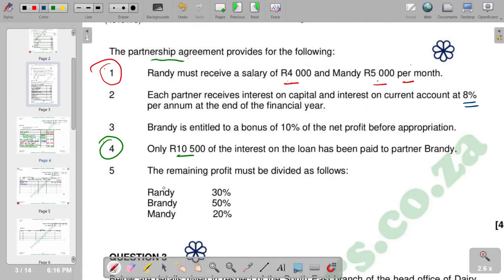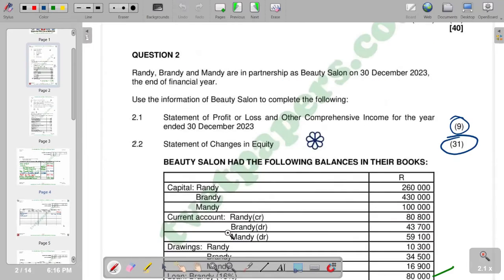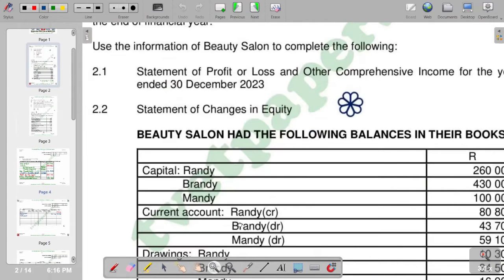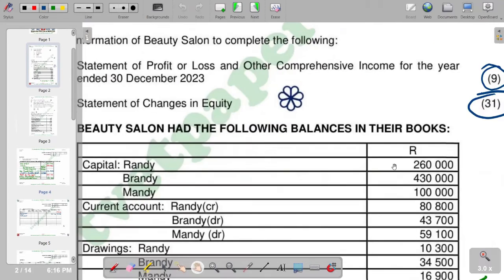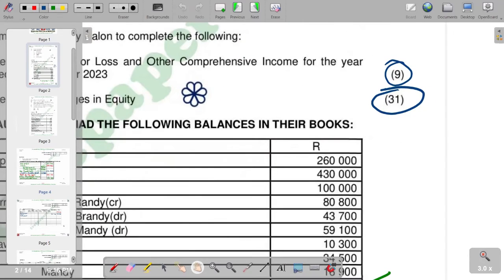So of course, we are going to check the capital balances that we have. Of course, we do have our capital balance on this part, whereby rent is 260,000. So this is our rent. So we multiply this figure by 8%, which is 0.08 as a decimal. So we see what we get, 260,000.